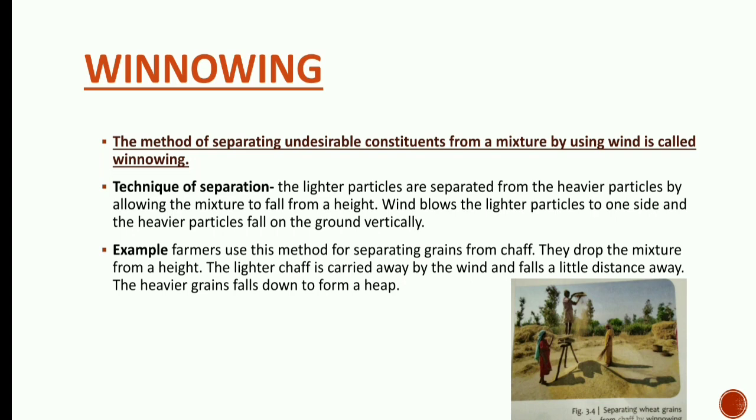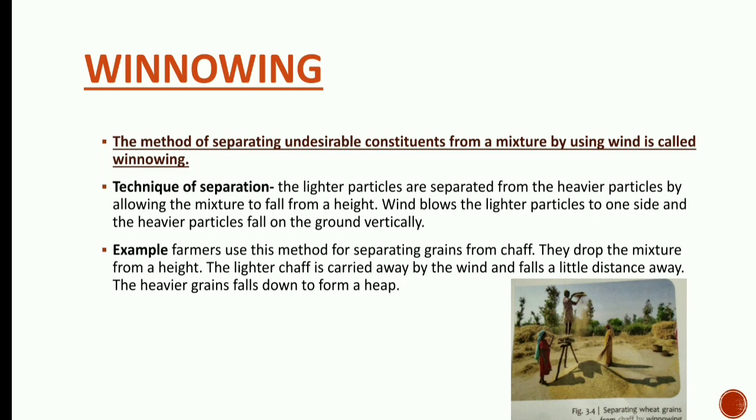Husk we do not want, grain we want. And he is just pouring the mixture of husk and grains from a height, or just throwing the mixture from a height down. What will happen?